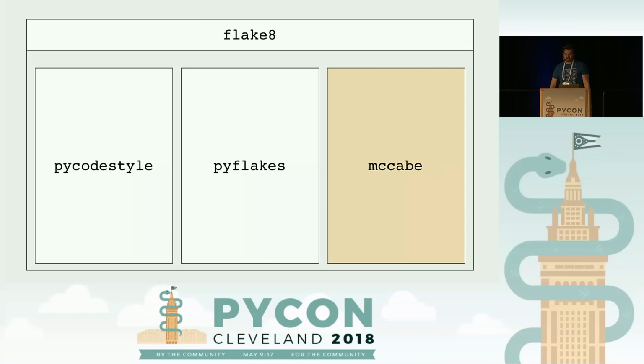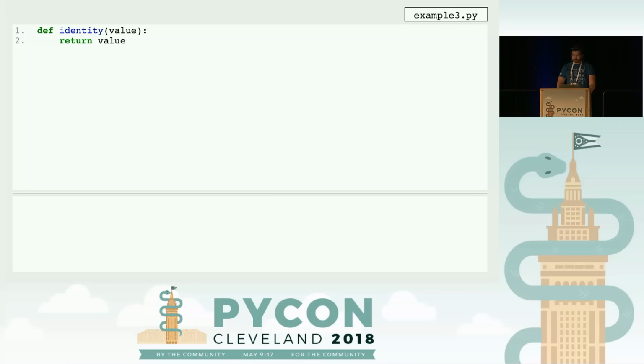The final tool that Flake8 encompasses is McCabe. McCabe is a complexity checker. What it's going to be doing is calculating McCabe complexity, which is the number of independent code paths a piece of code can have. And generally, if the code is complex by McCabe complexity, you're probably going to have a lot of bugs. So we want to make sure we have a low McCabe score.